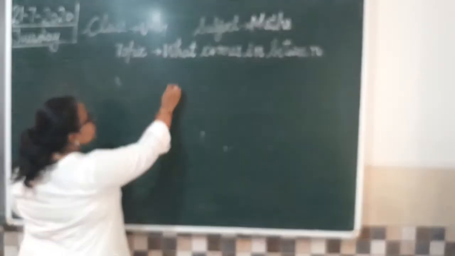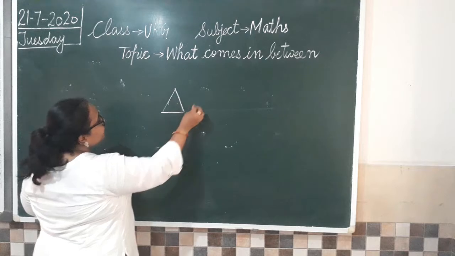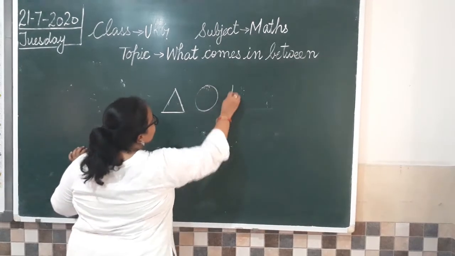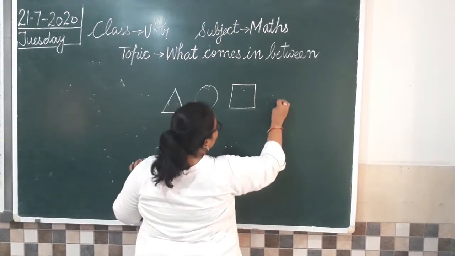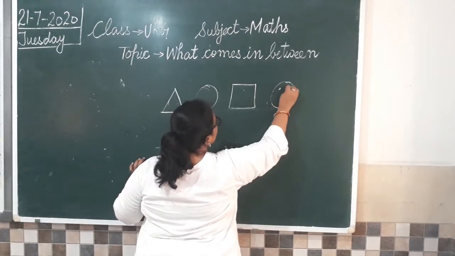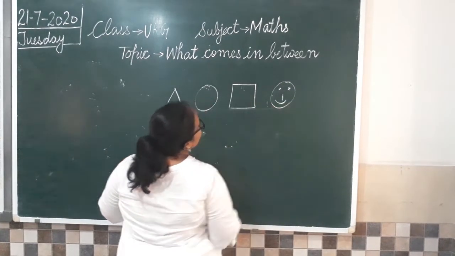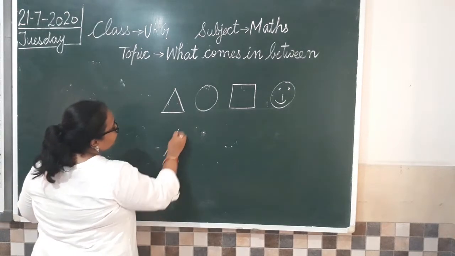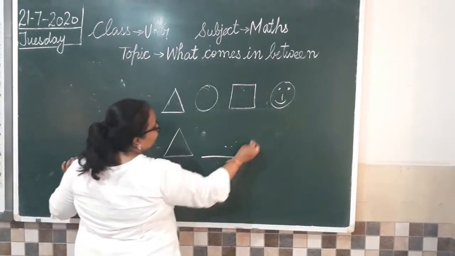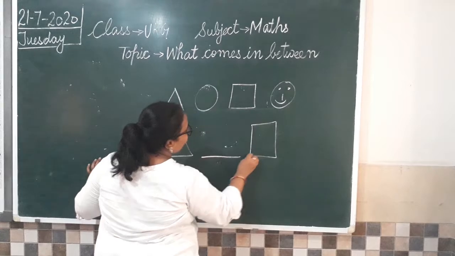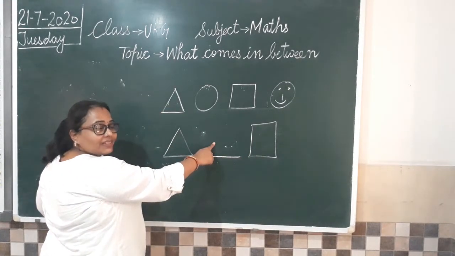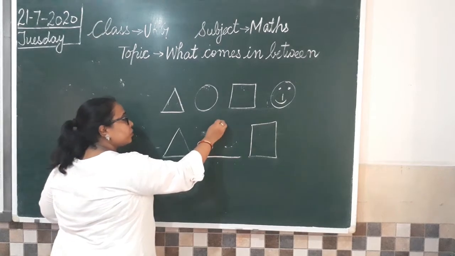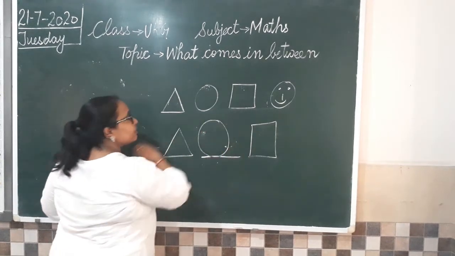Ma'am has drawn some shapes here. I have a triangle, a circle, a square. Then I have a smiley again in a circle form. So if I give you that triangle, one blank and a square, which shape will come here? Yes class, you are going to draw a circle shape.